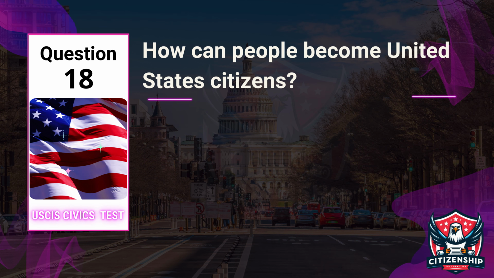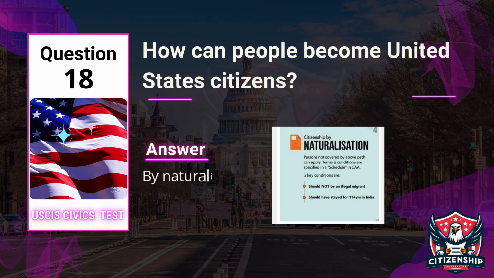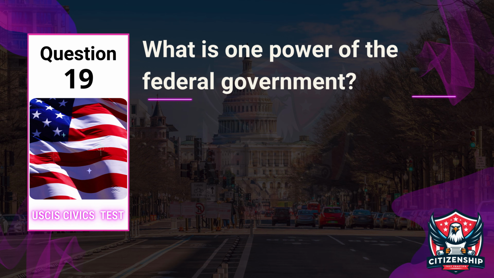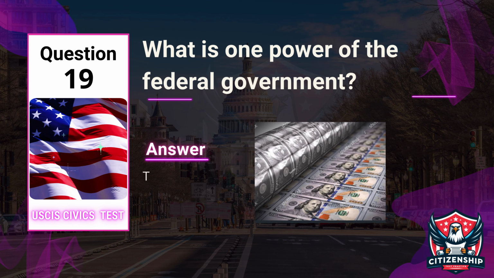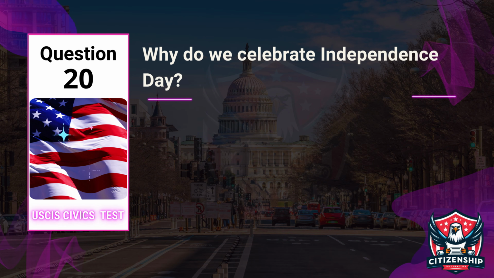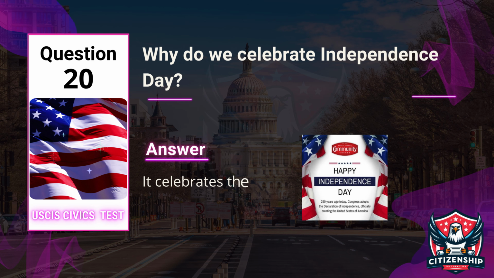Question 18. Officer: How can people become United States citizens? Applicant: By naturalization. Question 19. Officer: What is one power of the federal government? Applicant: To print money. Question 20. Officer: Why do we celebrate Independence Day? Applicant: It celebrates the nation's independence.